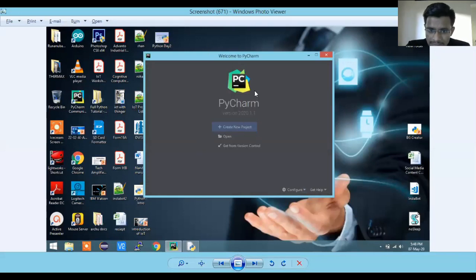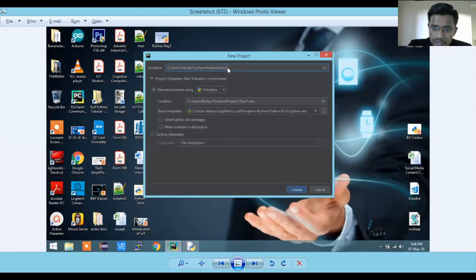You will see this kind of pop up once you open your PyCharm. You have to click on create new project, then you will be asked to give a name. You just have to enter your name and keep this virtual environment as it is. I'll give more highlight on this particular virtual environment, what it is and all, in the later half. If I explain it today, you will not understand, since you don't know all the features of Python. With this, you just have to click on this create button, and your project will get created.